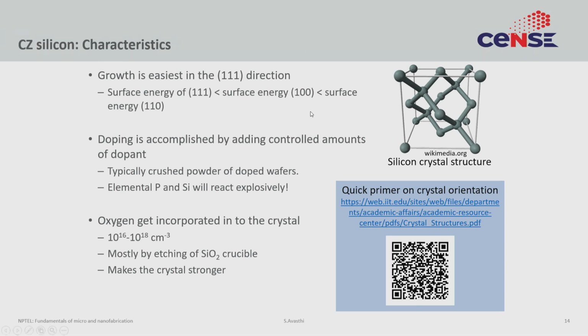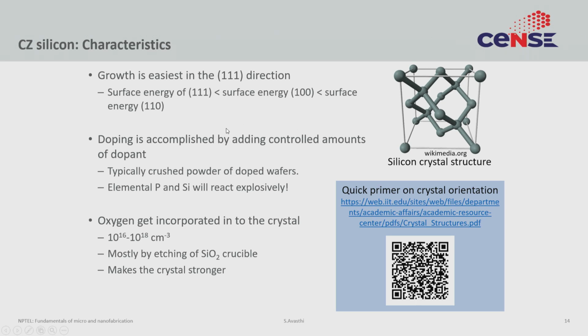So, 1-0-0 is a little harder to make than 1-1-1, and 1-1-0 is even harder, which is why it is more expensive. If the nomenclature or orientation is not obvious to you, I would urge you to read up a quick primer on crystal orientation. This course assumes you know basic crystallography. So, you understand, for example, that silicon has an interpenetrated FCC lattice, and silicon atoms are tetrahedrally bonded to other silicon. If this is not obvious to you, I urge you to do some extra reading.